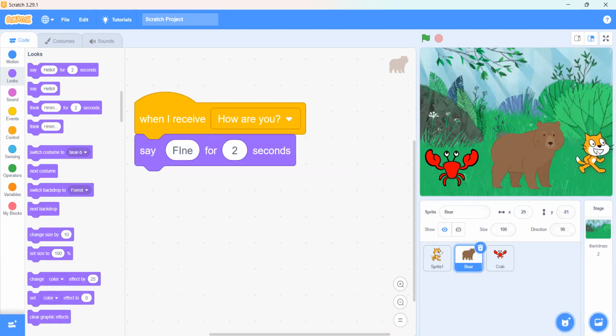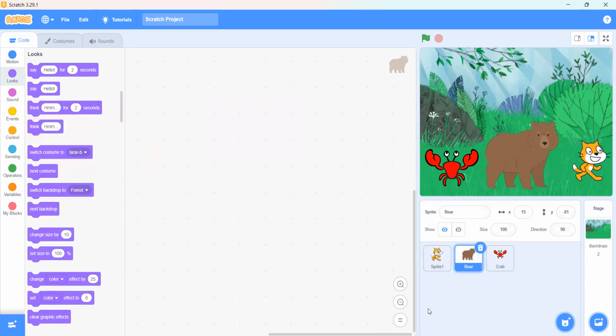Okay, so now we have three sprites in total. And now we are going to delete all the coding in these sprites, because we are going to code a new one. So now we have our three sprites here. Now I want that we should have three buttons, and when each of the buttons is clicked, these sprites should say something. So where should I go first?